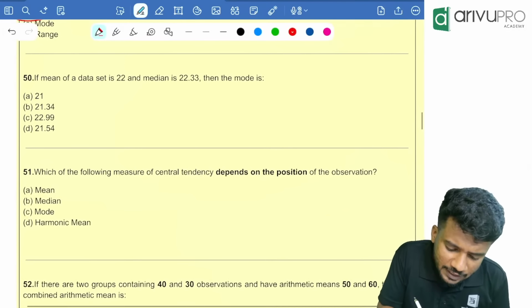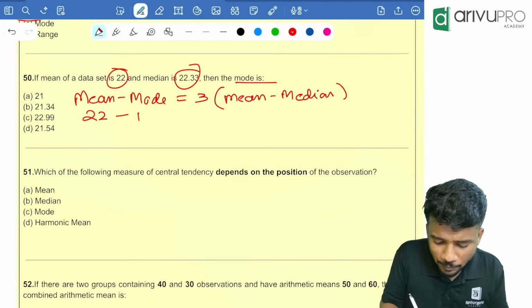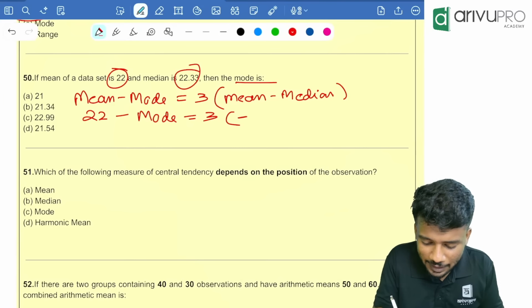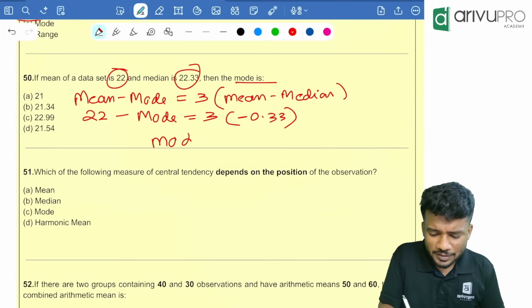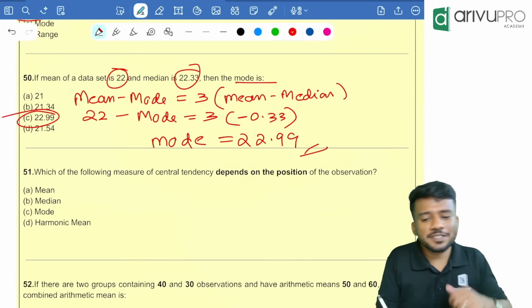Then if the mean of a data set is 22 and the median is 22.33, find the mode again. Mean minus mode is equal to 3 into mean minus median. Mean is 22, minus mode, is equal to 3 into mean minus median. That is nothing but 22 minus 22.33, which is minus 0.33. People, just very easy, get me the answer. Mode is equal to how much? 22.99. Very easy. Option C is your answer.